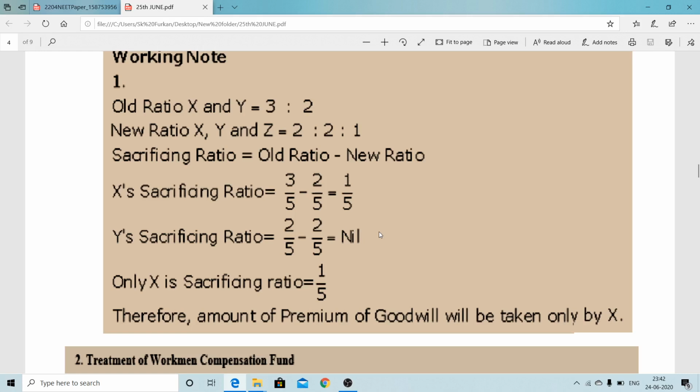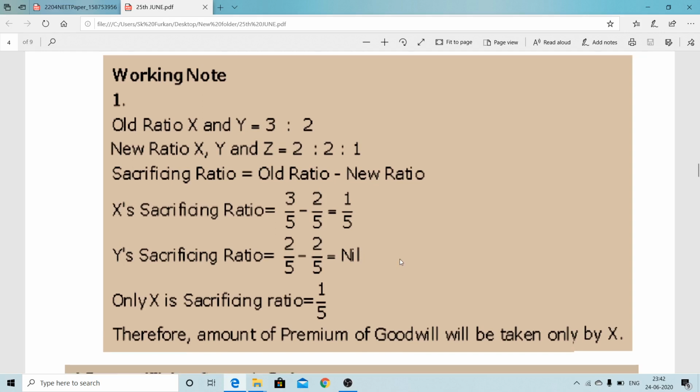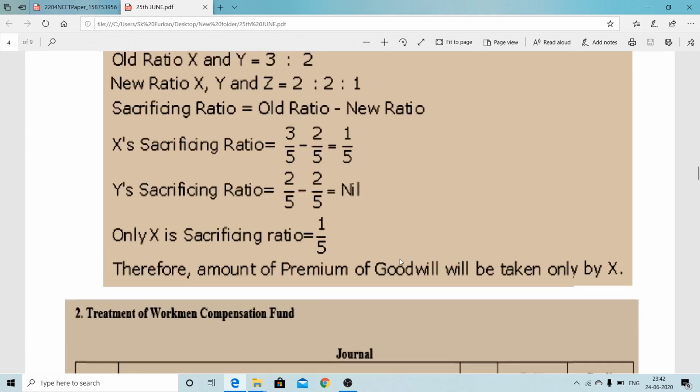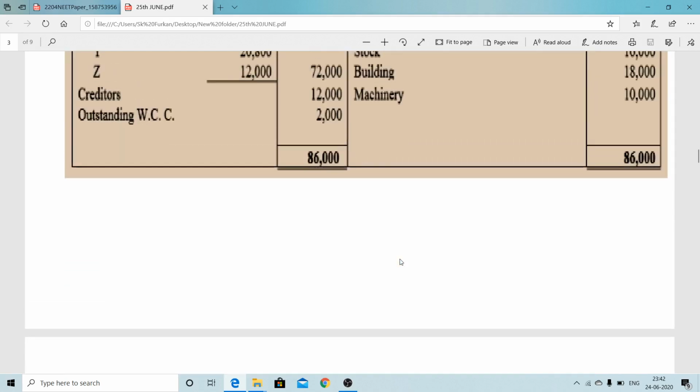That type of exception we will do later on, where an old partner, instead of sacrificing, is gaining. So here in this problem only X has sacrificed, therefore the total goodwill amount is received by X.